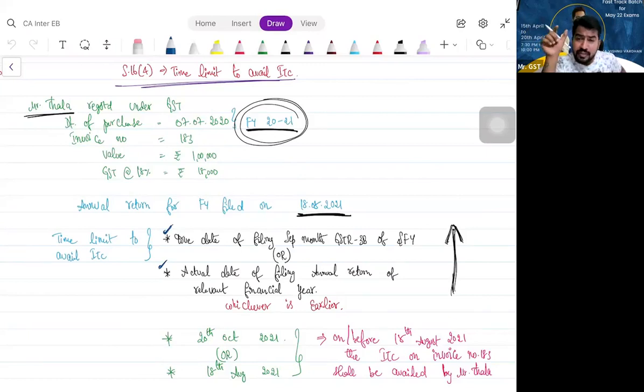For that financial year, you compare the 20th October date and the actual date of filing the annual return. Whichever is earlier, before that he should have availed ITC on this invoice. He has not availed ITC, that's all. Even though he has documentary evidence, even though it is reflecting in 2A, he cannot take it as ITC.